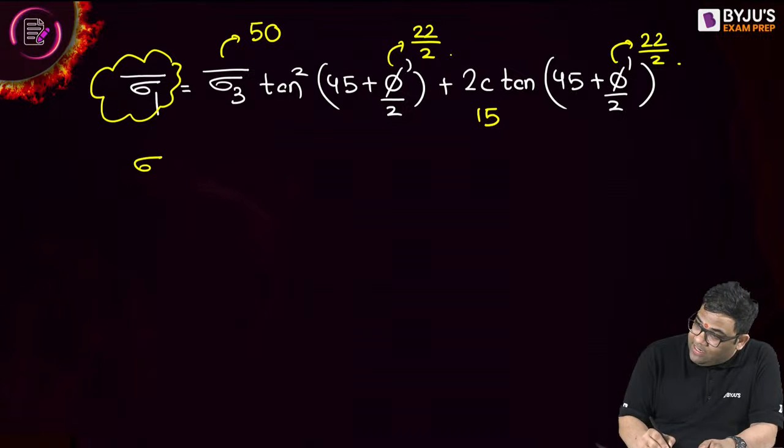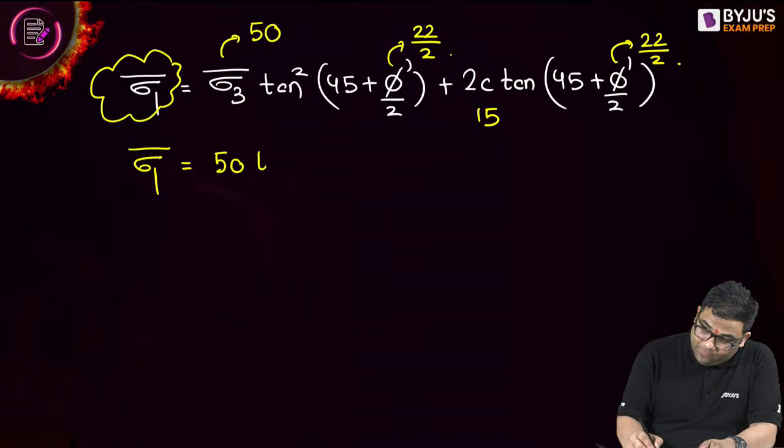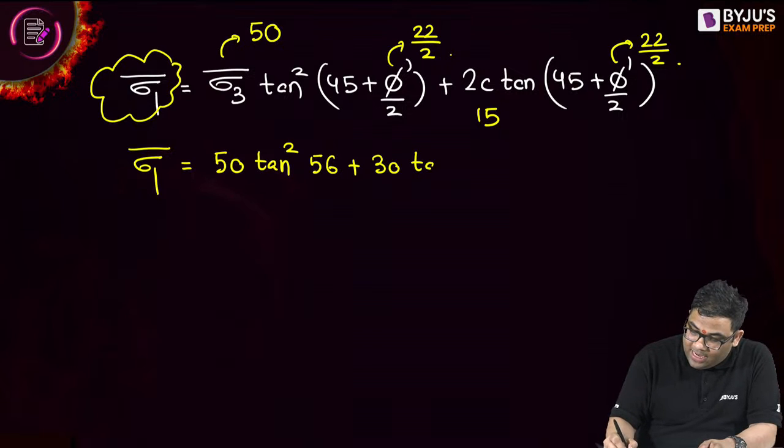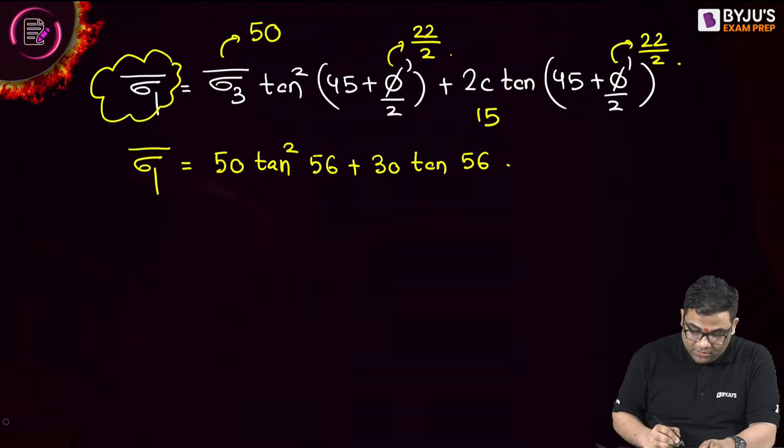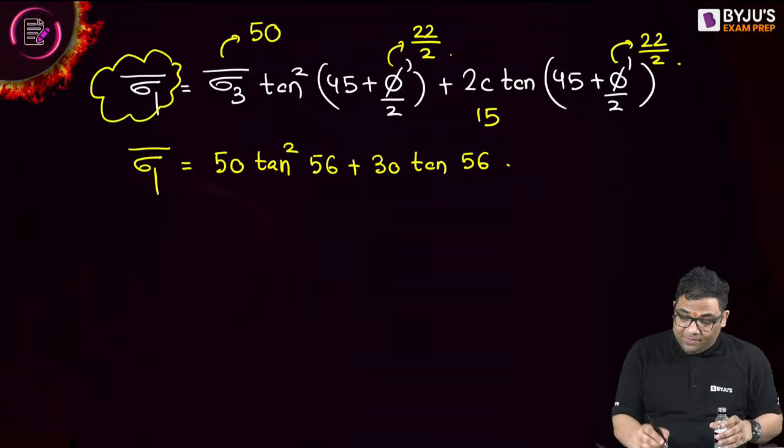Can you give me sigma 1 dash? It will be 50 tan square 56 plus 30 tan 56. So how much am I getting? Now tell me sigma 1 dash.